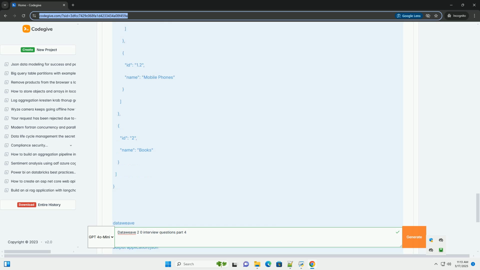2. Advanced error handling. Concept: DataWeave 2.0 provides robust error handling capabilities using try-catch blocks. This allows you to gracefully handle potential errors during data transformations, prevent the flow from breaking, and provide meaningful error messages. Example.